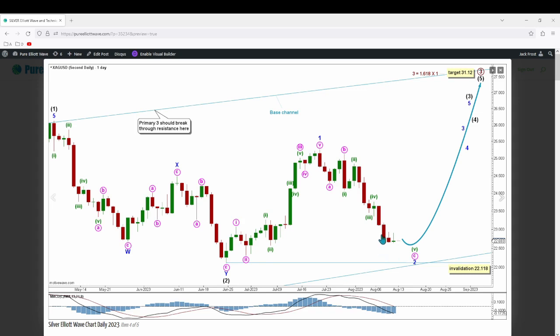It is possible that minor wave 2 is over at this low, though we will need some bullish confirmation after this candlestick here to expect it to be over and to expect increased upwards movement for minor wave 3 within intermediate wave 3 within primary wave 3. No part of minor wave 2 can move below the start of minor wave 1 at 22.118. Primary wave 3 should break through resistance here as previously mentioned.